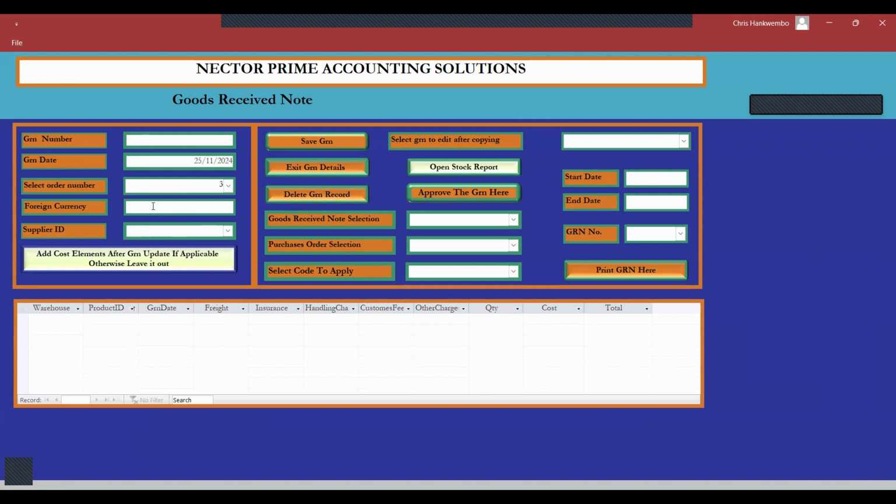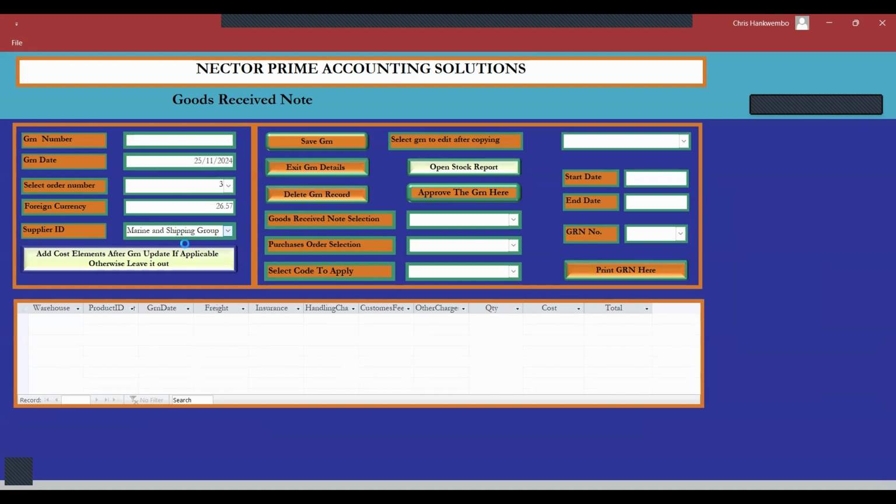Then now, wait a little bit here. What's the foreign currency? Let's say, what's the exchange rate today? The exchange rate which you want to use. Maybe you want to use this. Remember those are dollars. Then, to populate the order, you only need to select the supplier again. That's all. So we wait a little bit for the system to do the magic for you. It's pulling now the information from the purchase order so that you can use it for costing here.